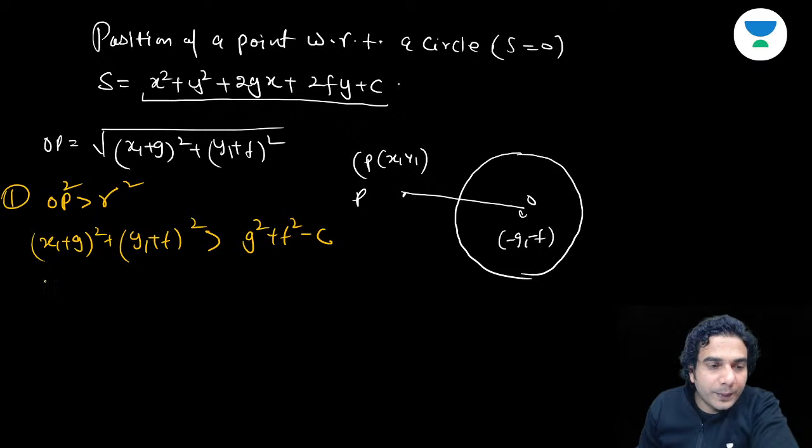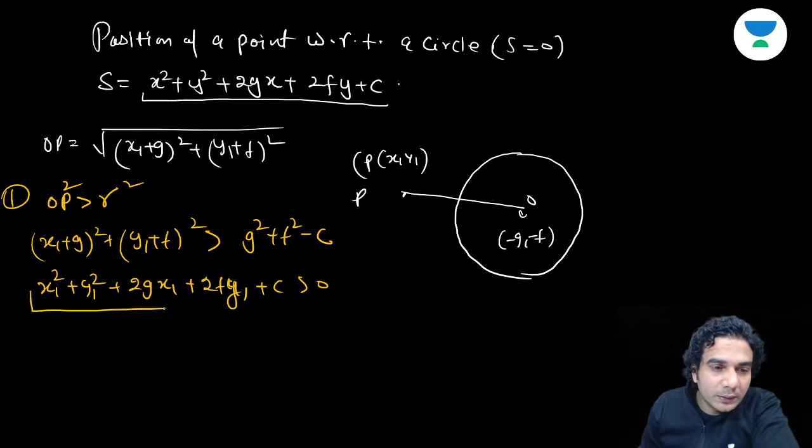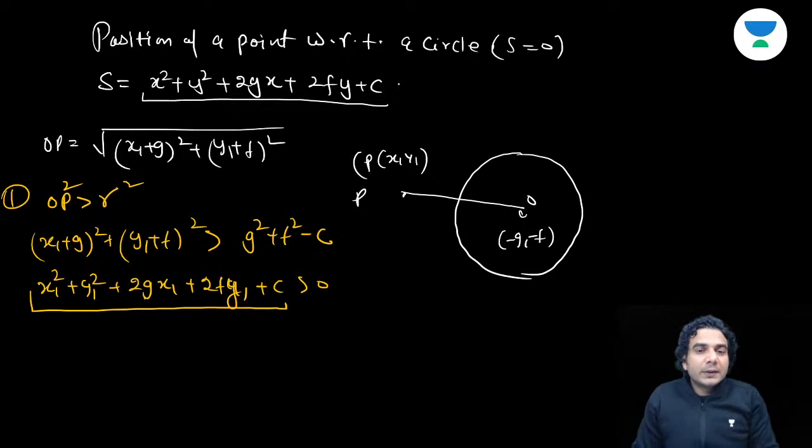If you open it, it will be x1 square plus y1 square plus 2gx1 plus 2fy1, and then g square plus f square will get cancelled from the left hand side and right hand side. And c you can take to the left hand side, so plus c is greater than 0. Do you know what this is? This is S1.